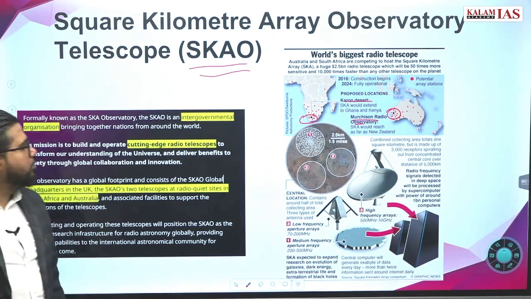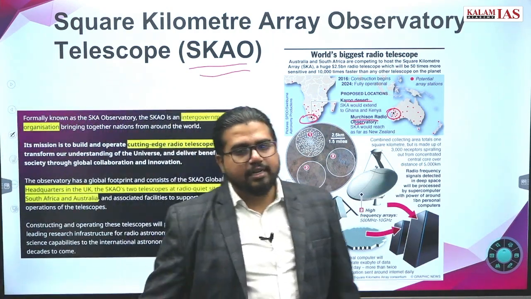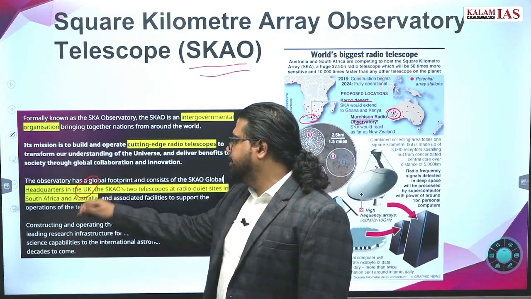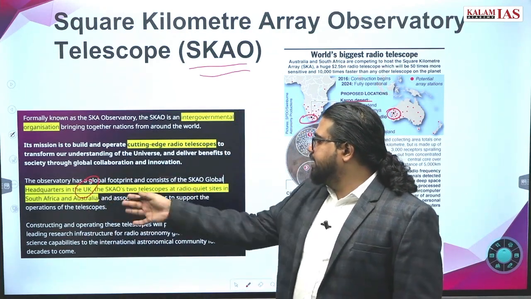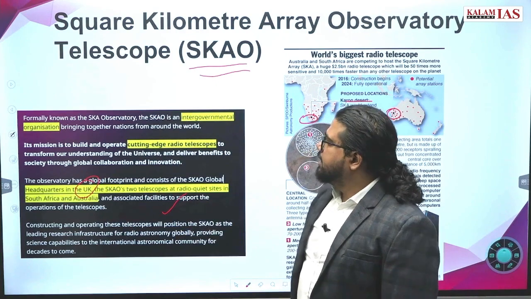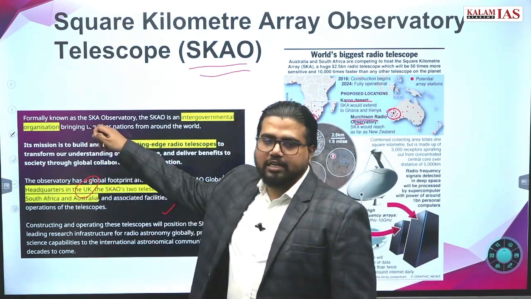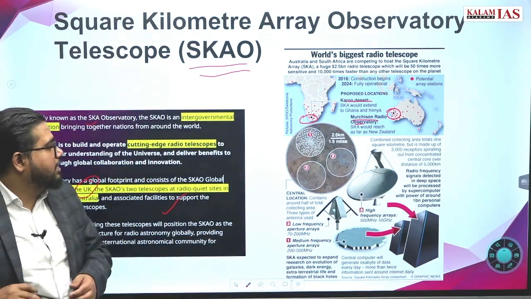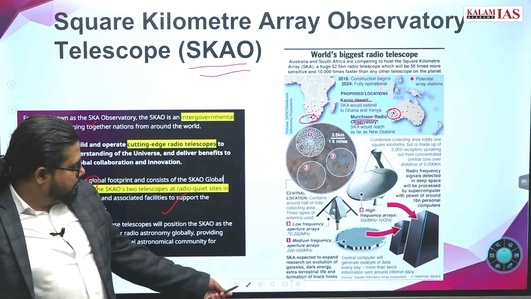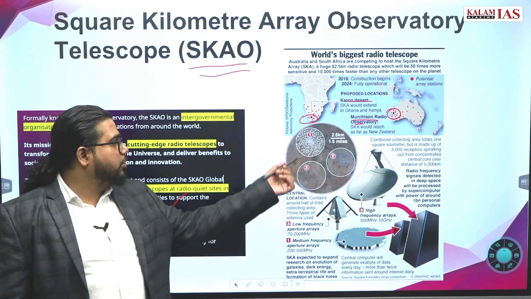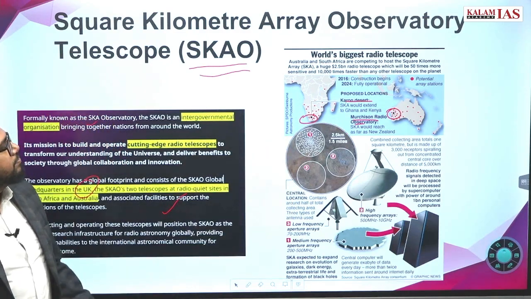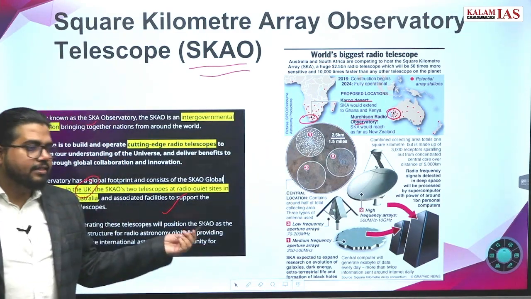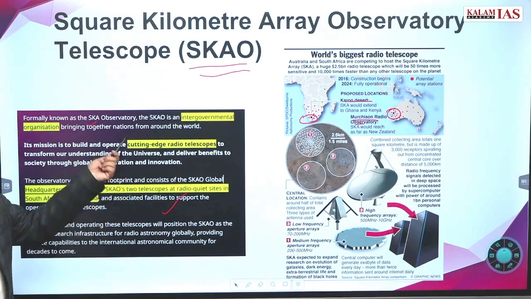The rest of the details you can go through. Three countries are majorly part of it. Its headquarters is located in the UK. Then obviously South Africa and Australia are part of this. It is going to be the world's biggest radio telescope. It's still being built. It is not completely functional right now. It will look at different frequencies. You can go through the details. Go ahead. These are all very factual data.